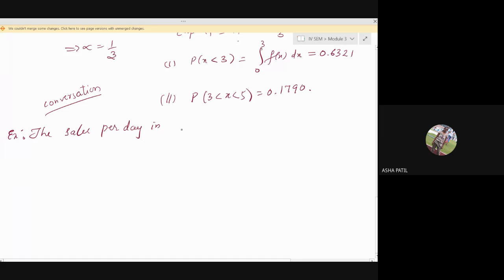The sales per day in a shop. I think we are happiest today from yesterday. BTU has announced that 5 out of 10. I thought strength will be very much less, but looking into strength, I am happy.